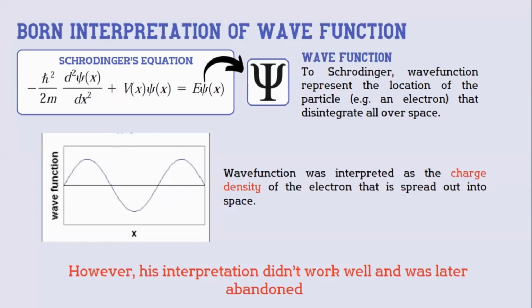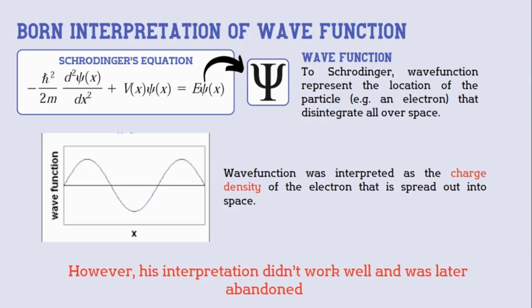To Schrödinger, the wave function can be interpreted as the charge density of an electron that is spread out through space. It means that within a wave's amplitude, there's a fraction of the electron that can be found. And the higher the amplitude, the higher its charge density, meaning that we can find more fraction of that electron within that amplitude in the wave.